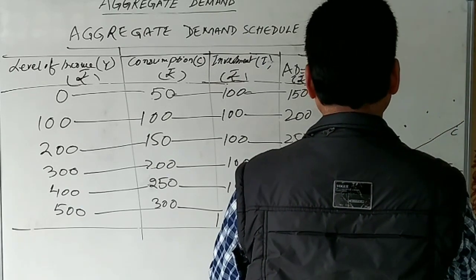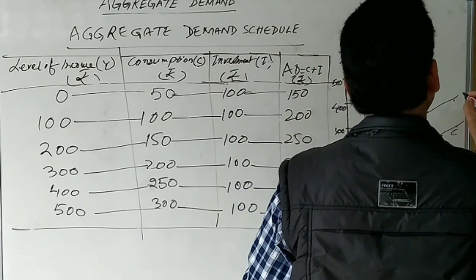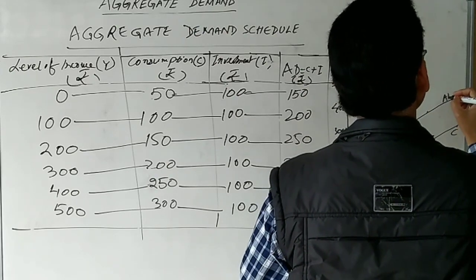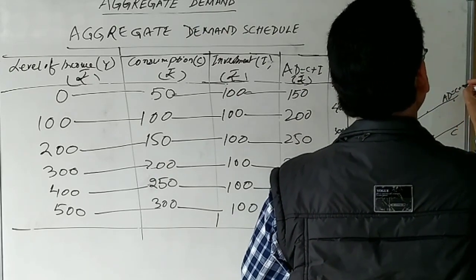So we can join all this, and this curve, do you know what we call it? This is AD, which is C plus I.